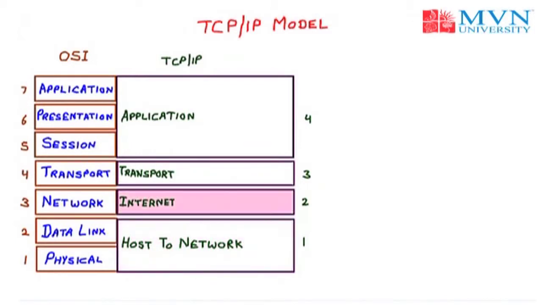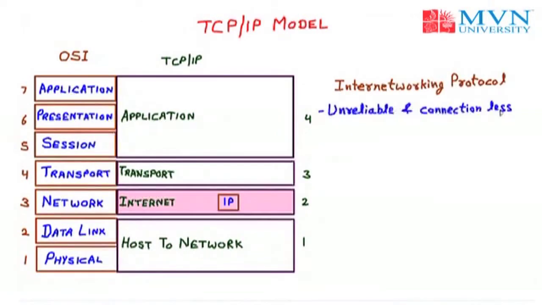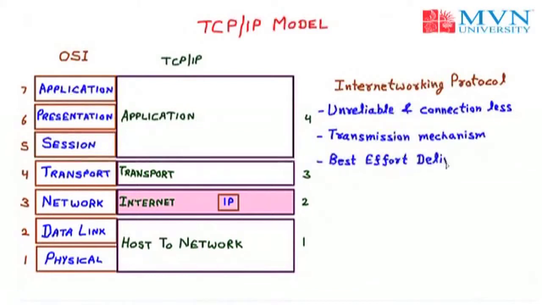The next layer of TCP/IP is the internet layer, whose main protocol is IP, that is the Internet Protocol, also called the internetworking protocol. It is an unreliable and connectionless protocol. It is a transmission mechanism used by the TCP/IP protocol. It provides best effort delivery. That means the data comes as it is sent by the IP, there is no error checking and correcting by the IP, and the data is directly sent to the next layer.